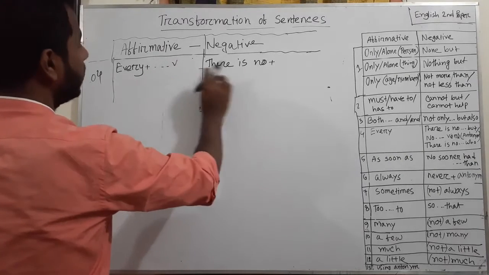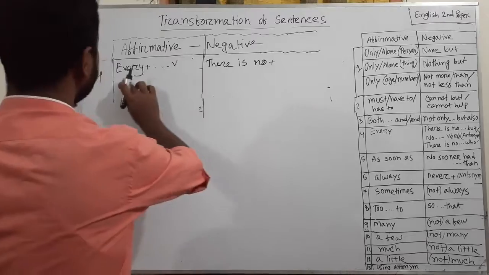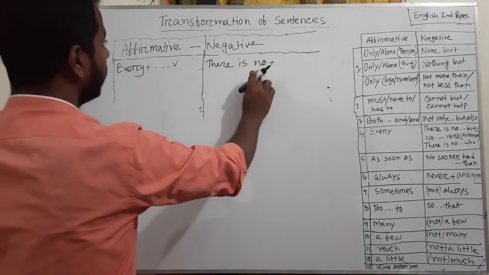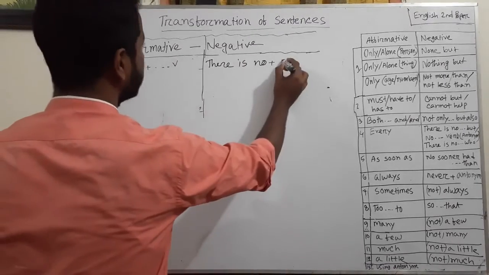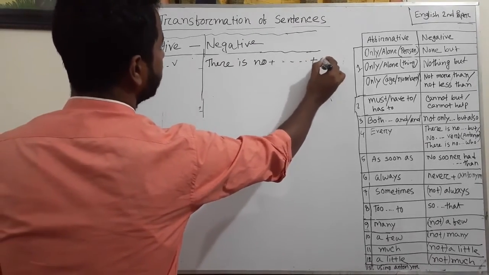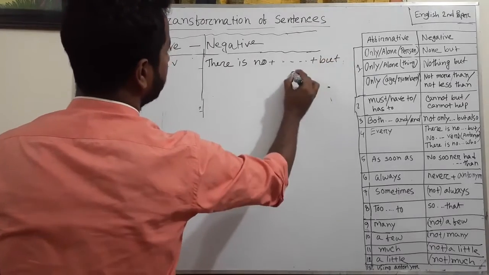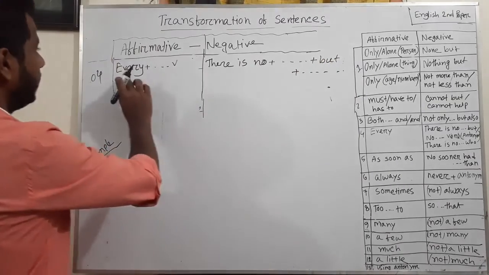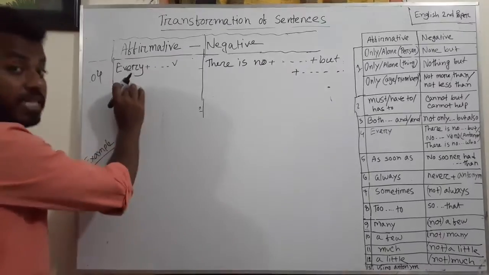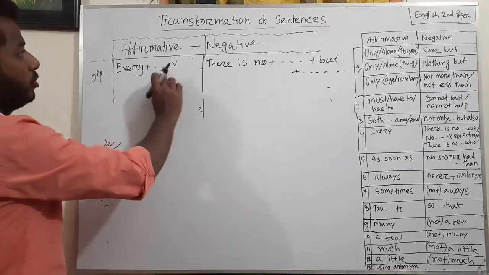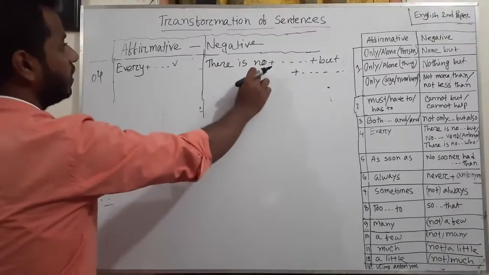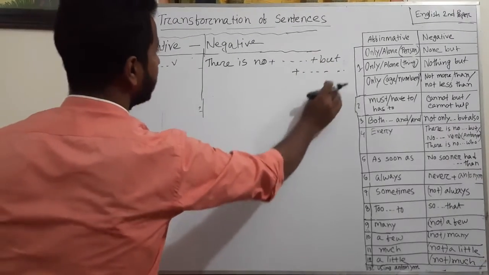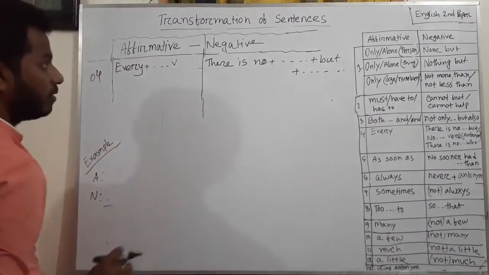So in the negative sentence you can use there is no instead of every, then the next word plus but, plus the rest of the sentence. This is the first structure: if in an affirmative sentence there is every... verb, then you can use there is no... but, and the rest of the sentence will remain the same.